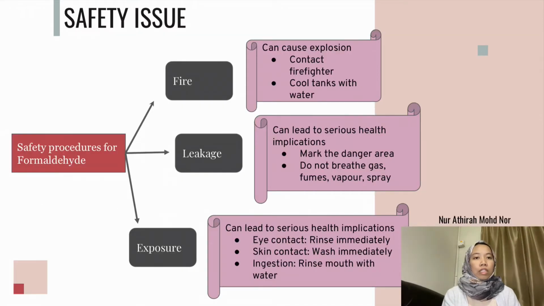Next, we will move to safety procedures. For safety procedures, we will focus more on formaldehyde. We will divide it into three, which are fire, leakage, and exposure. For fire, formaldehyde can cause explosion. Thus, when this happens, we have to contact firefighters immediately and cool the tanks with water.